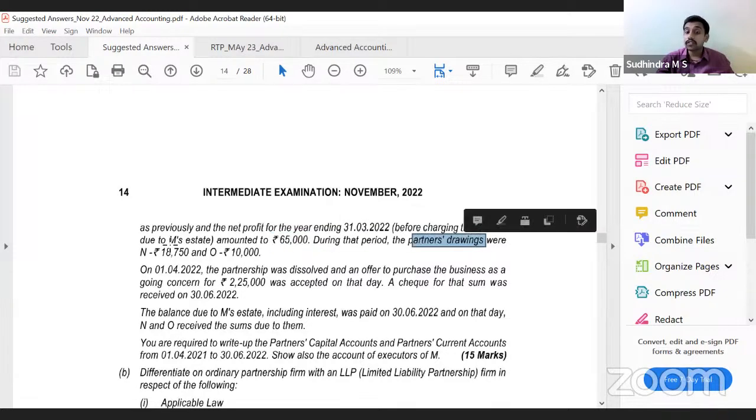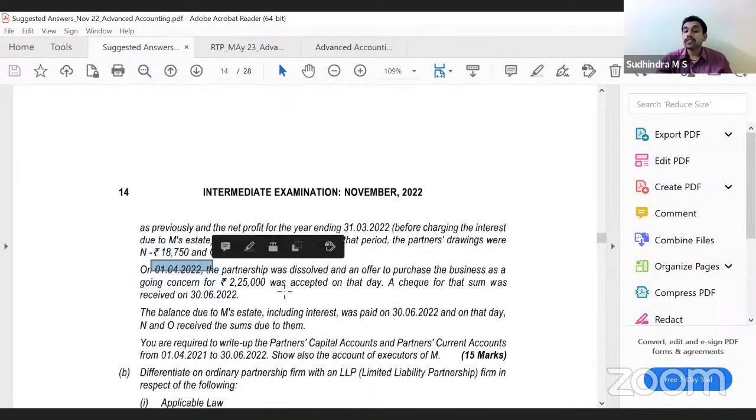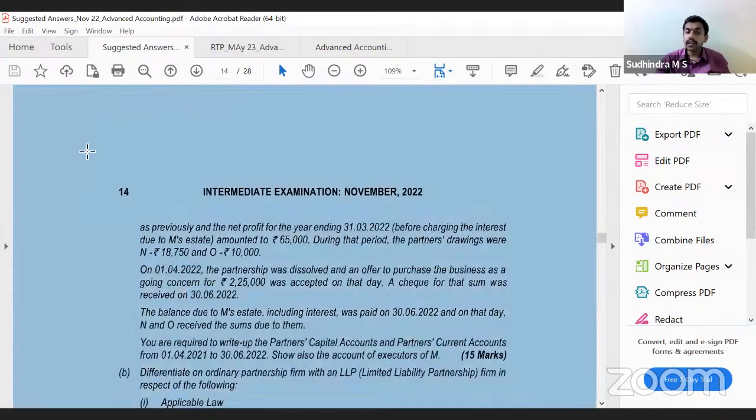They have given us the partner's drawings. Correct. So accordingly, we can ascertain the closing balances as on 31st March 22. Now, on 1st of April, it was dissolved, but the amount was received only on 30th of June. The estate would be paid only on 30th of June. So first, close the current account, transfer the balance to the capital account, and accordingly close the capital account. That is what we would have done in the class.